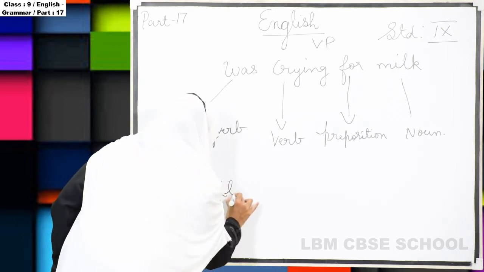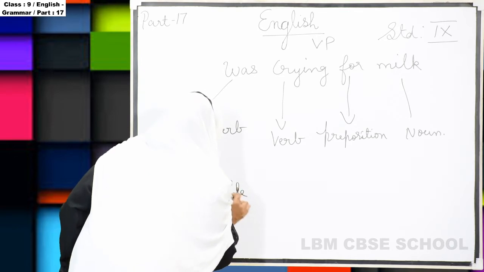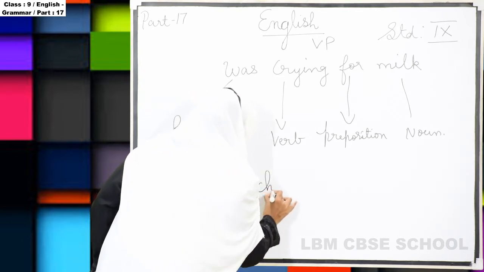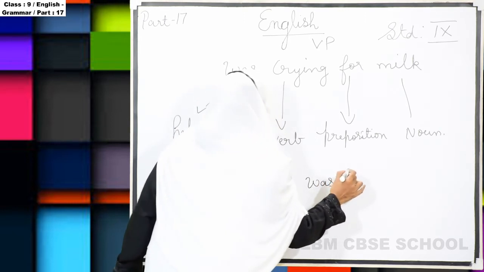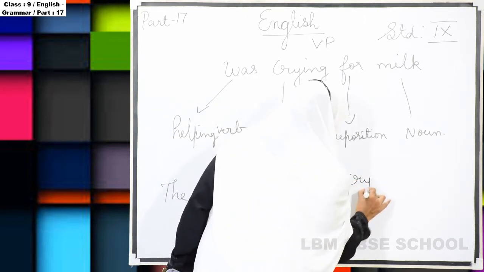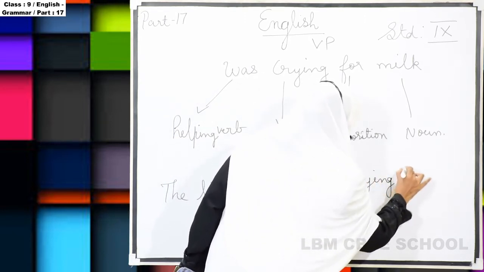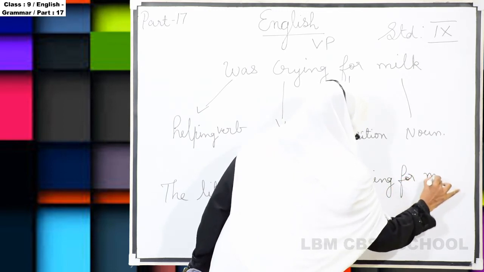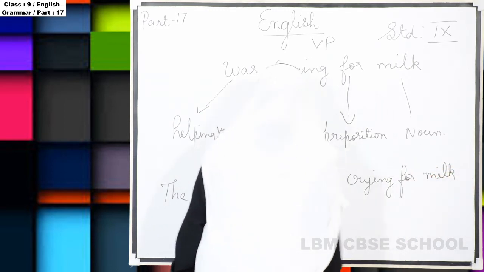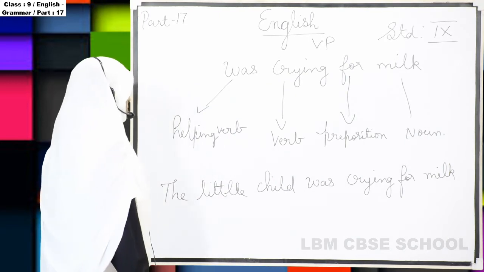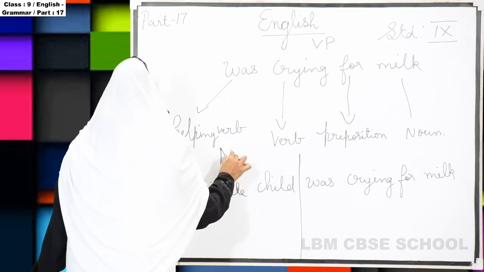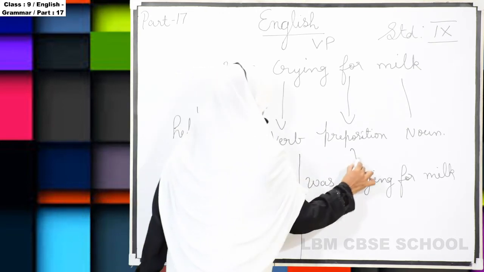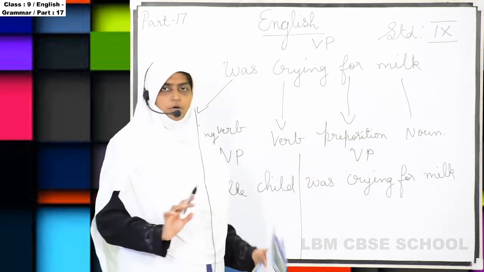So this sentence, the little child was crying for milk. This is the sentence. Now we are splitting this into noun phrase and verb phrase. This only we have done.